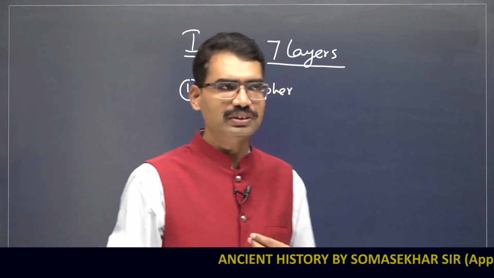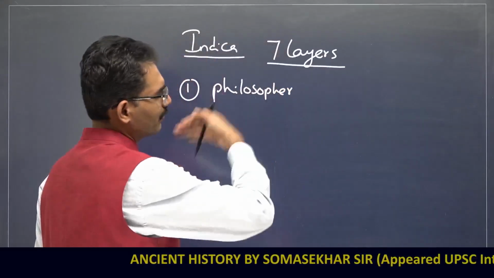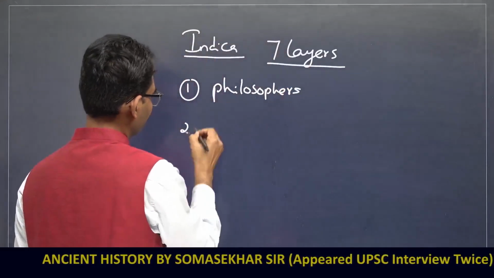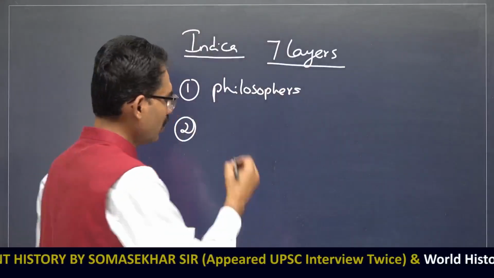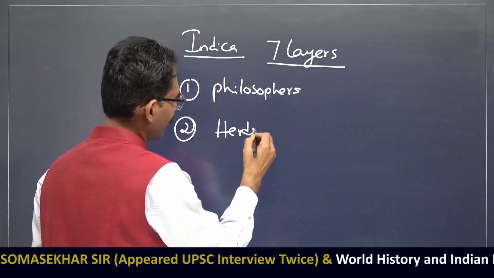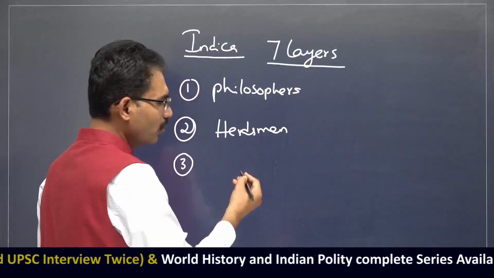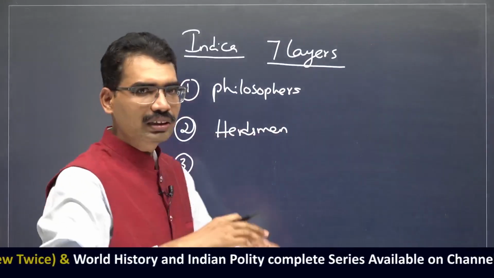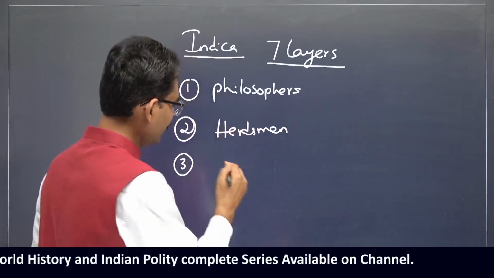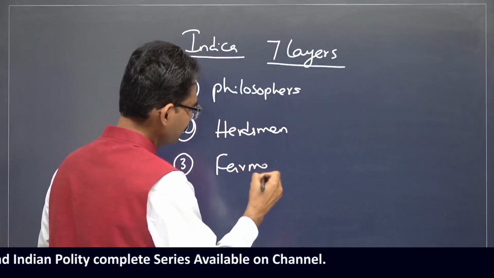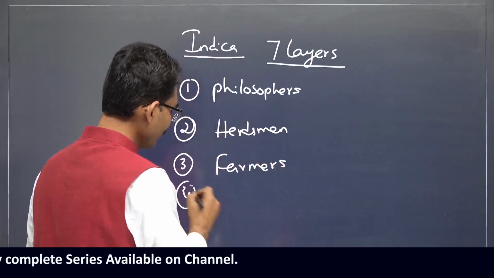That's why he identified one section of people called philosophers. The second section he called herdsmen, that means nomadic people involved in the domestication of animals. Next, farmers. Fourth one, artisans.